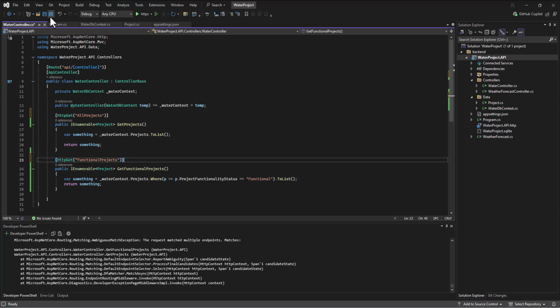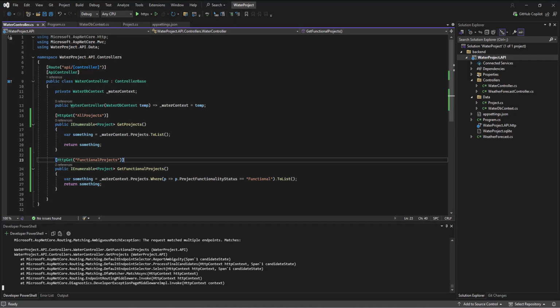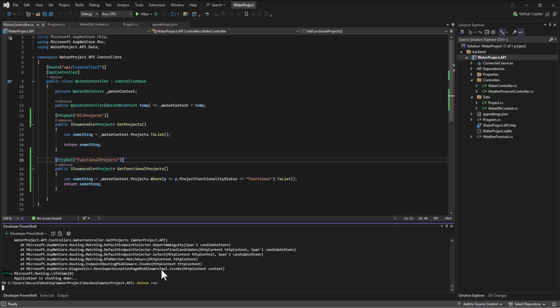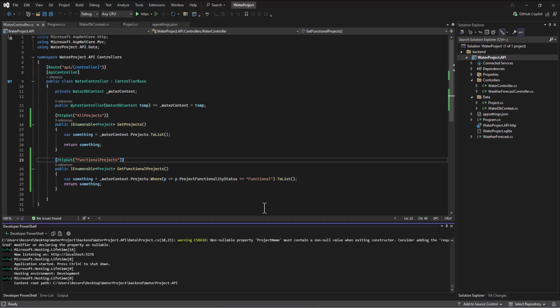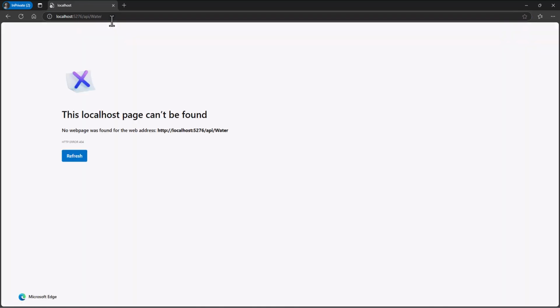And now when I save all and then go back to my browser, when I run this, if I just go to water, it's still getting ambiguous requests. But am I running? Did I? Okay, let me Control-C, run again. Let me make sure. It's the afternoon, I'm telling you. So now we come into our browser and I try this again. Doesn't get the same error, it gets a different error, which makes me feel better.